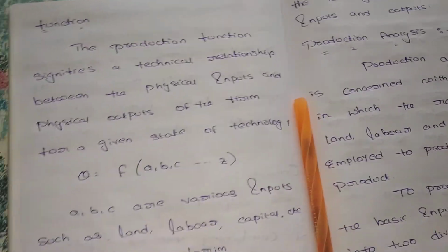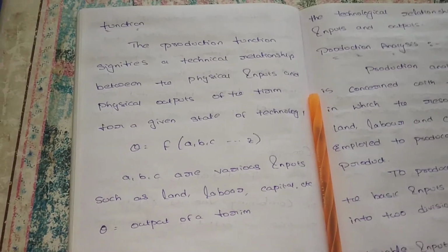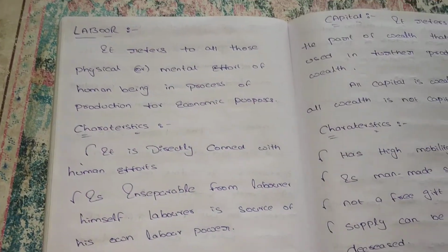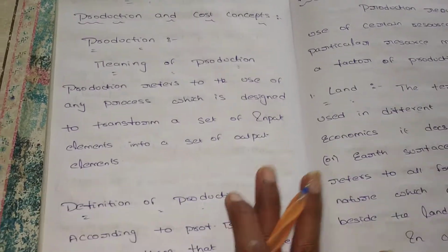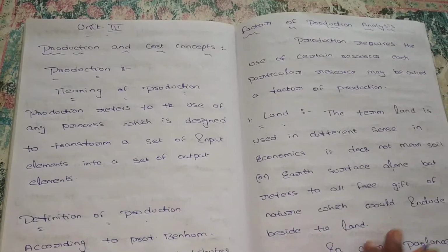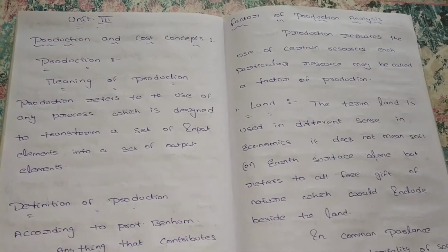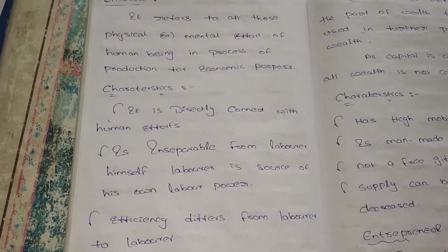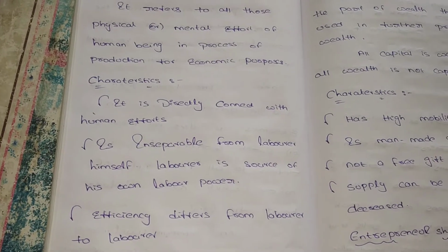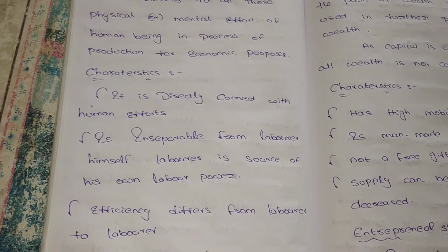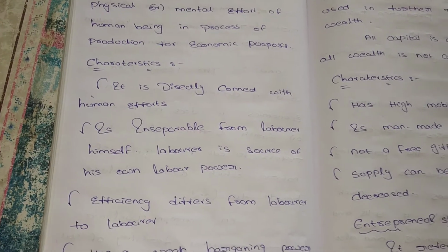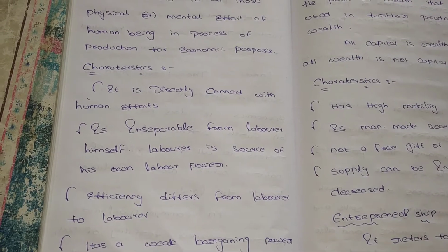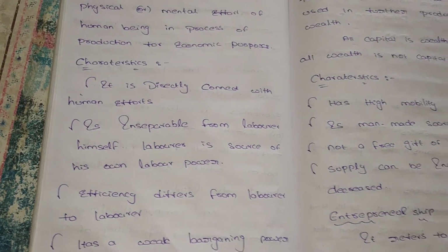Next, what is the production function? Up to now we discussed what production is, its definition, and the factors of production: land, labor, capital, and entrepreneur. After that we discussed the theory of production, which is the estimation before producing a product of how much we have to produce, how much we have to sell, how much raw material is required for that production, what the price of the raw material is, and also what the price of the finished good is.